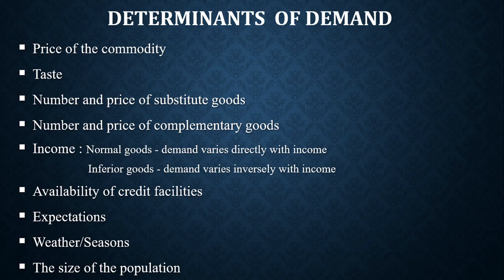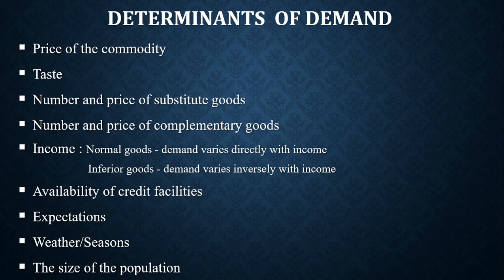Such goods are called normal goods. But there are some other goods when your income increases, you decrease your demand for them. There are some goods poor people buy a lot, but when they become rich, they stop buying them. Those goods are inferior goods. So your income also determines your demand for a commodity.